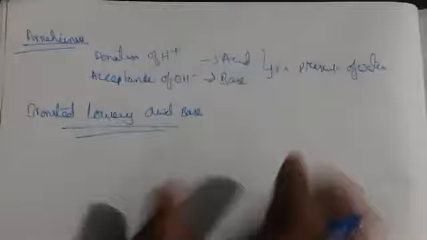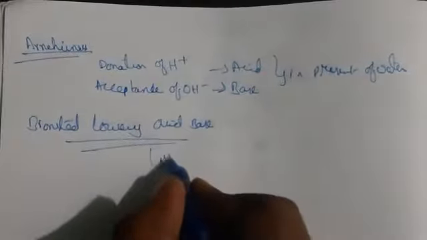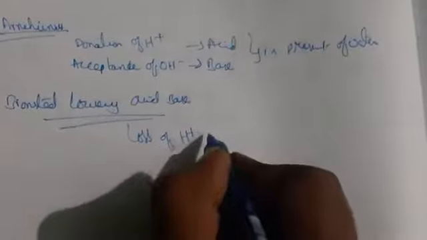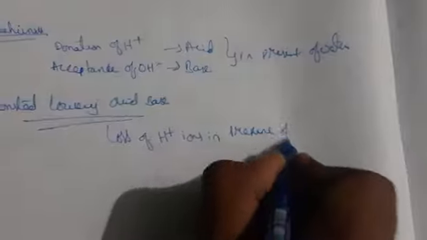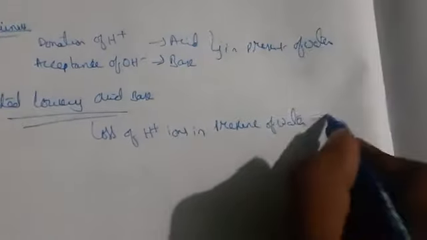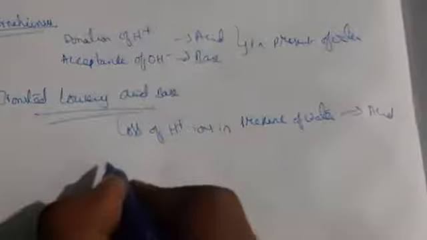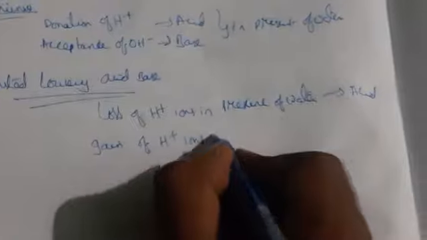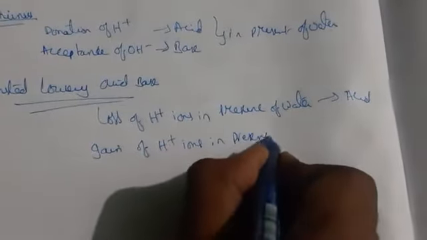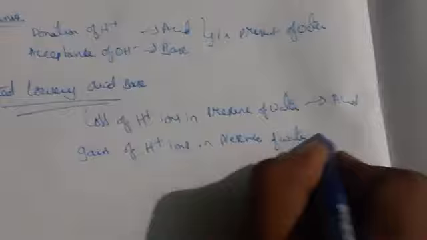So what we have told here: donation of H plus ions, that is, loss of H plus ions, we call it an acid, and gain of H plus ions, we call it a base. So what he has told, loss of H plus ions in the presence of water, this one we call what here? Acid. And gain of H plus ions in the presence of water, we call it a base.